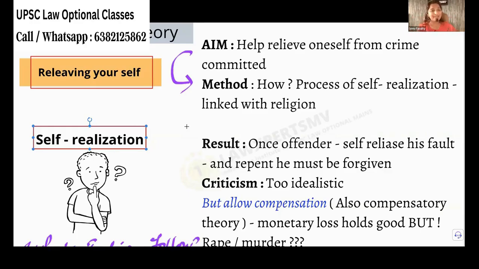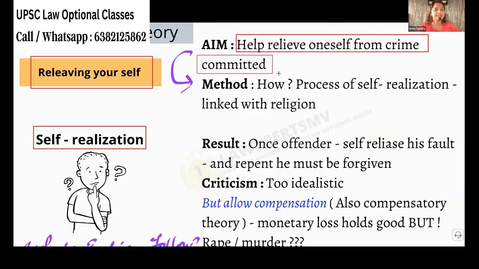Now, coming to the expiatory theory, it means self-realization. You realize that what you have done is wrong. That is totally enough; you must not be punished. Once you realize, it is enough. Okay. So what is the aim of the theory? To help relieve oneself from the crime committed.